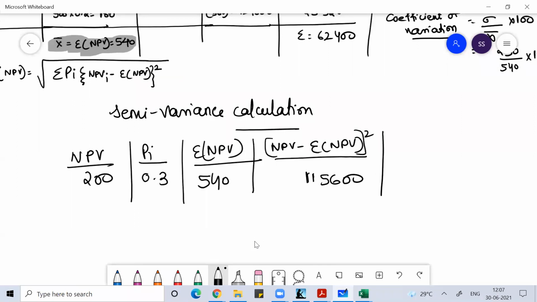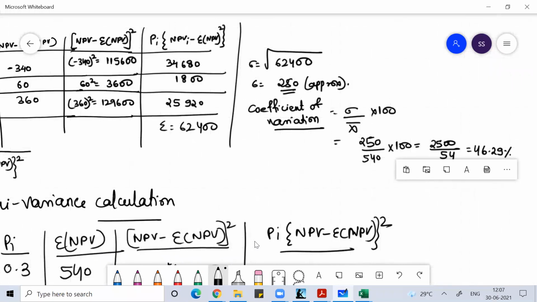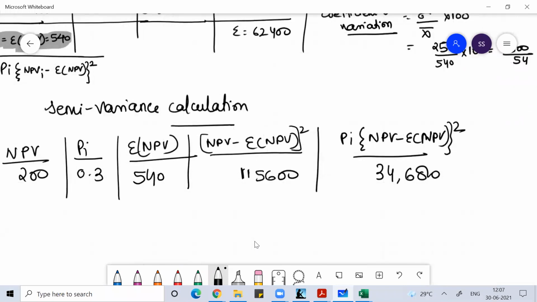Then I'll multiply by the probability, Pi into NPV minus expected NPV squared. The probability is 0.3, so I get 34,680.